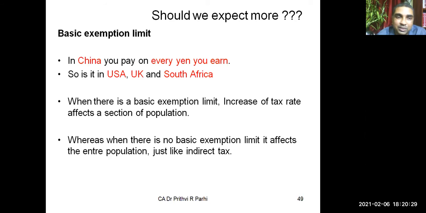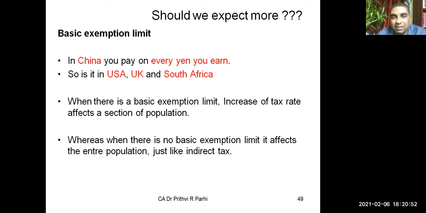But if you go to other countries like China, USA, UK, South Africa, there is no such limit. You pay on every rupee that you earn, or every yen you earn, or every dollar you earn. Okay, there is no basic exemption limit. In India, we have that thing. We enjoy that basic exemption limit. So this is the kind of positive things.